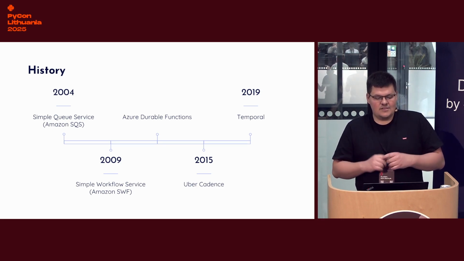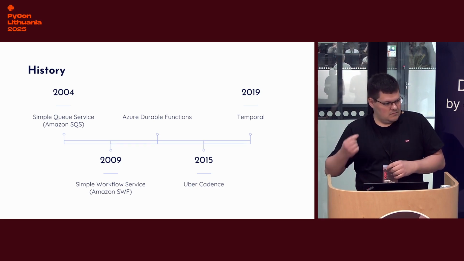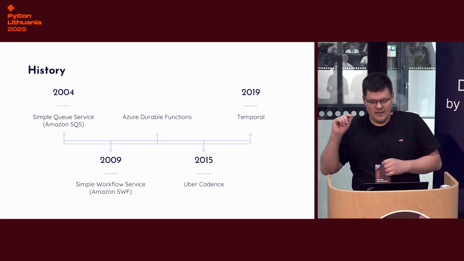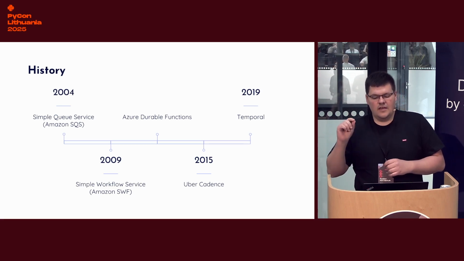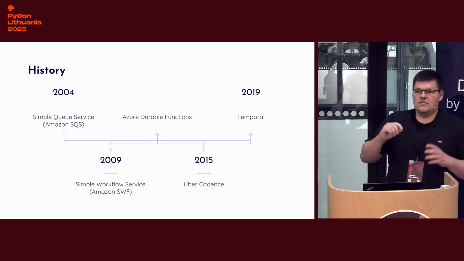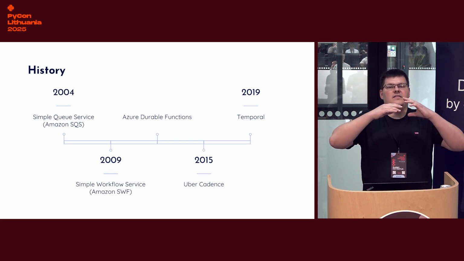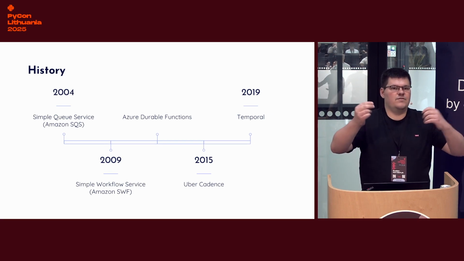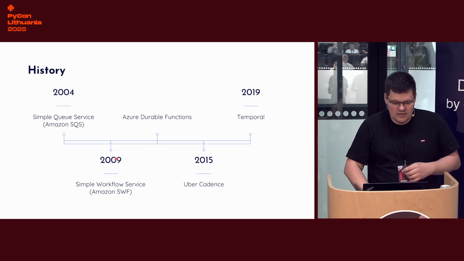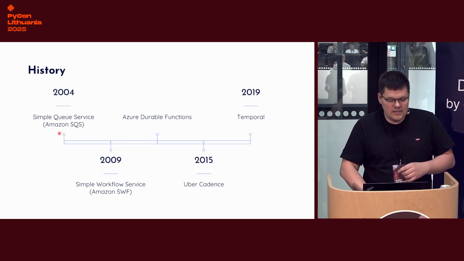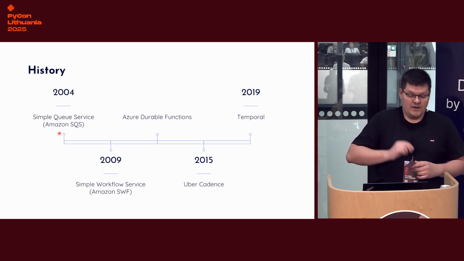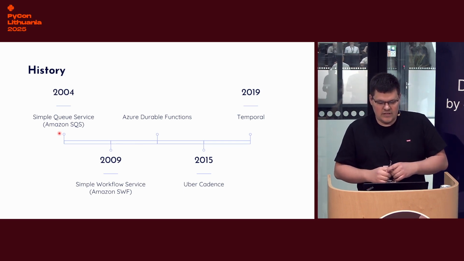So the first founder of Temporal started his career in Amazon, and AWS, in 2002. So it's Amazon, not AWS. And Amazon worked on the idea of how we can decouple our monolith into different microservices. So it's like 23 years ago. And they delivered in 2004 Simple Queue Service, Amazon SQS. And this one is really a simple queue service.